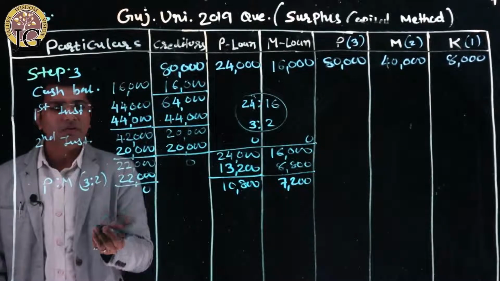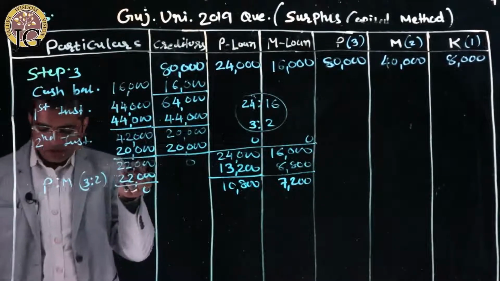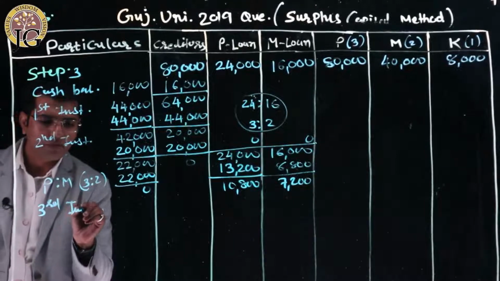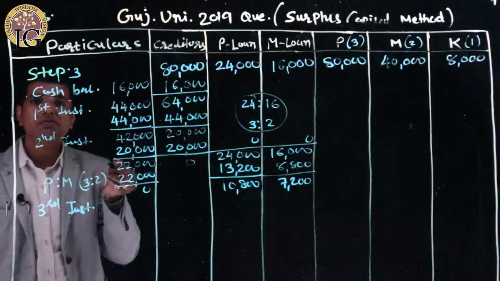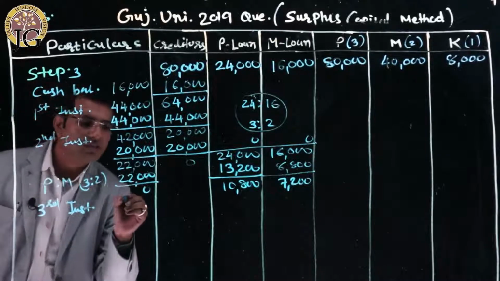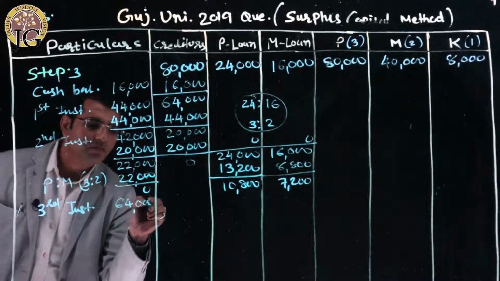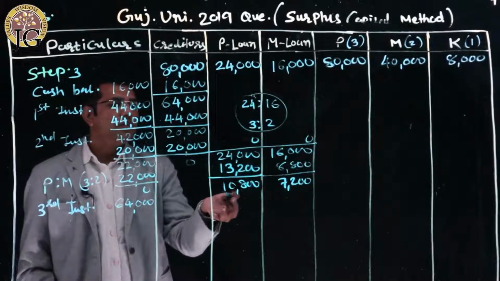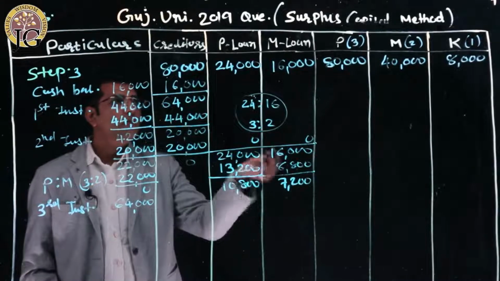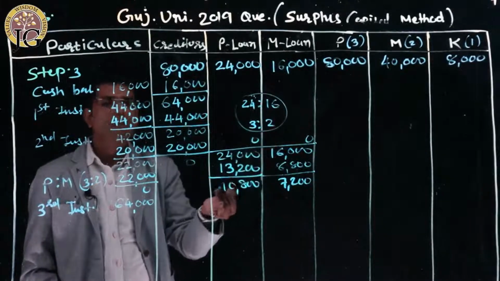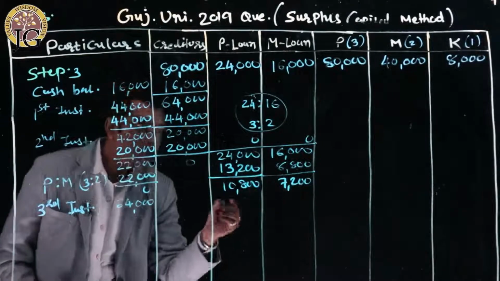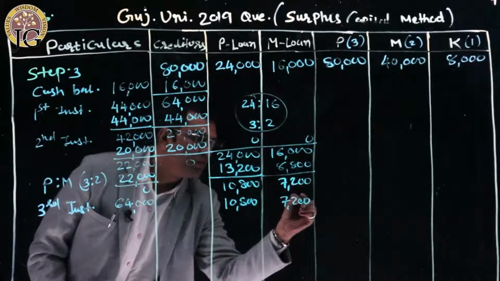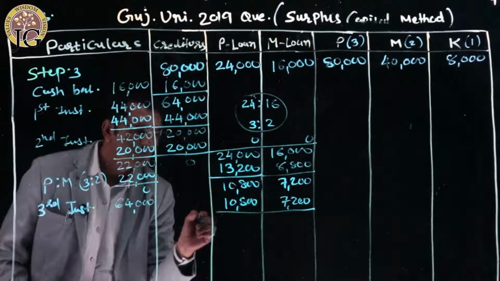Okay, now my second installment is distributed amongst P's loan and M's loan. Now we have to wait for the third installment. As per the question, the third installment we have received by realizing the assets is 64,000, right? Out of this 64,000, we first have to pay 10,800 and 7,200 to P's loan and M's loan. So first let's pay P's loan and M's loan 10,800 and 7,200 to both of them.